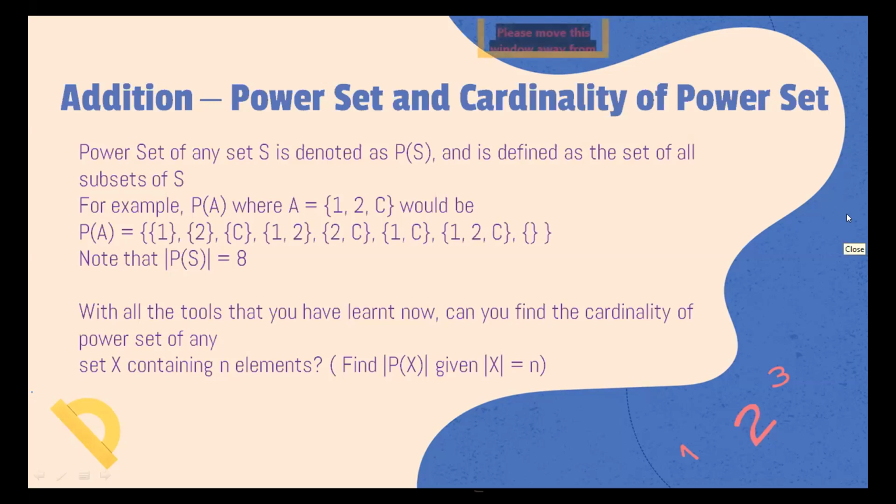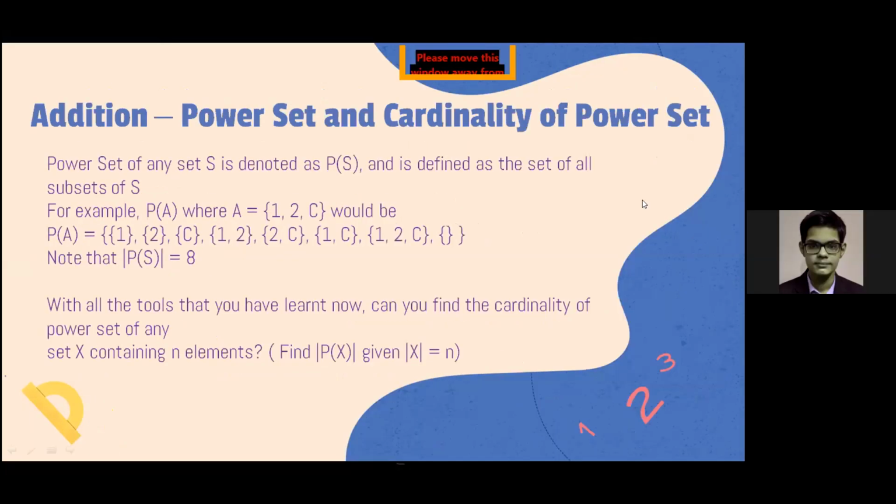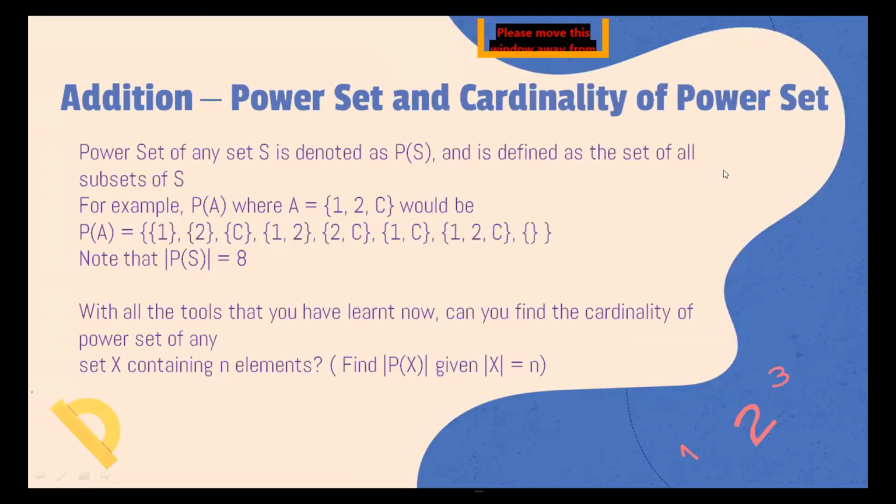We go through all the elements of x and we either choose them or we don't choose them, so we have two options for each element. Let's consider this for A. We go through the first element, 1, and decide whether to keep it or remove it when making a subset.